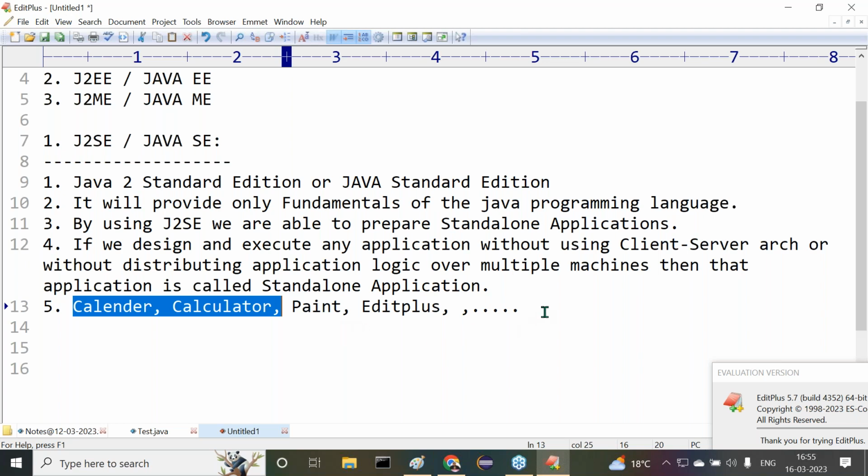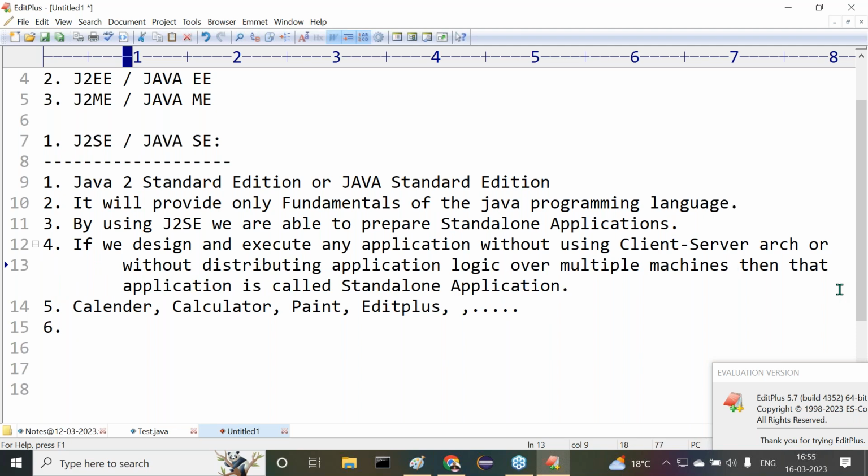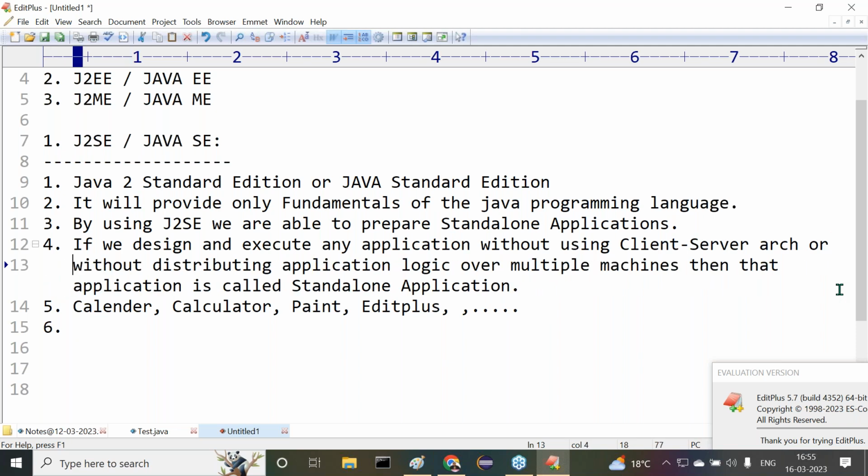Good, nice. Outside, how many applications are standalone applications? Right, outside so many applications are available, more and more. Out of all these applications, how many are standalone? If you observe this point, listen carefully. Only 5% of the applications are standalone applications.